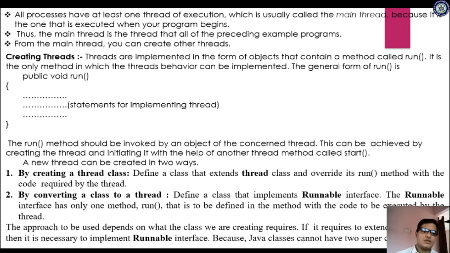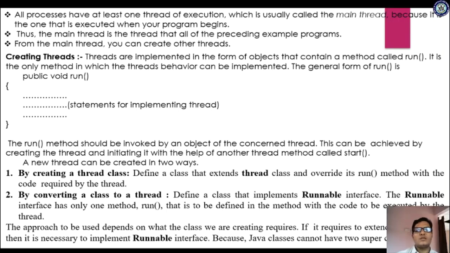This question is asked for 8 marks or 6 marks, so you should pay more attention to this. Creating threads. Threads are implemented in the form of objects that contain a method called run. The run method is the only method in which the thread behavior can be implemented. By using this method only, you can implement that thread.